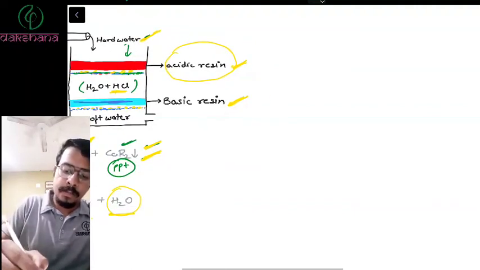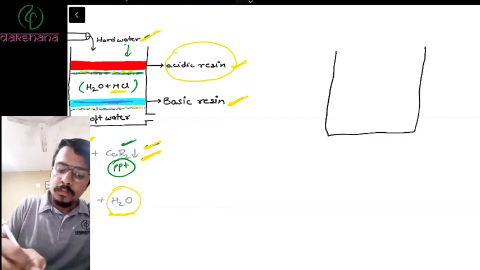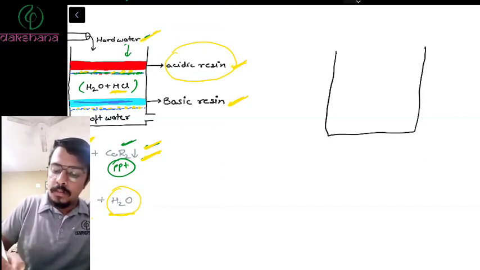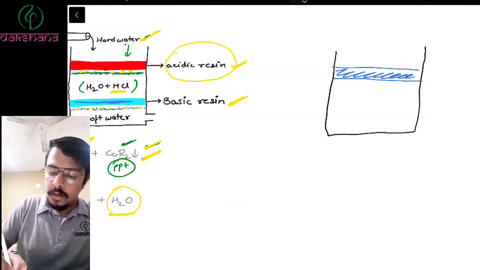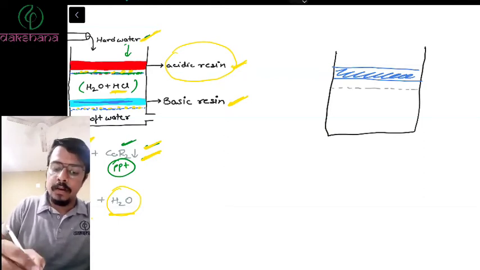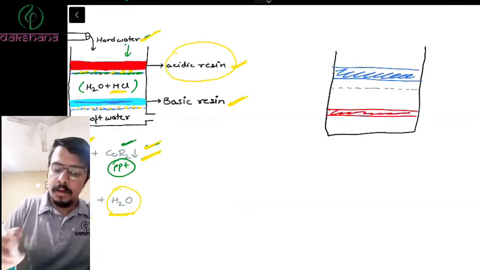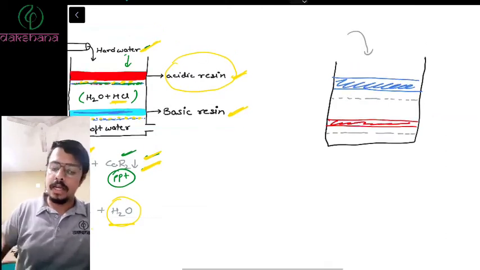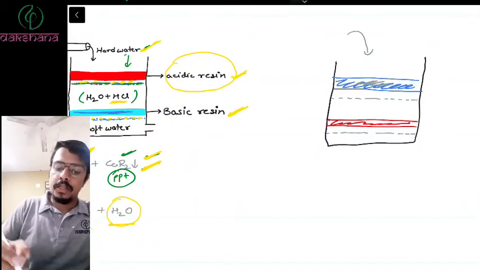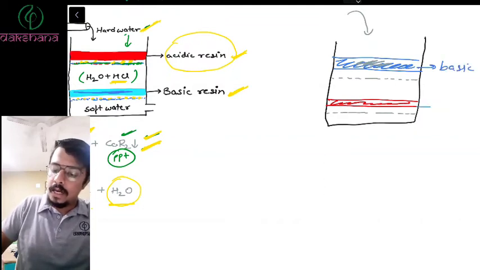Consider this. I'll take a reverse one also. I'll take a blue basic resin. Right? This is a basic resin. And then I have a filter. I'll create a filter like this. Then I take an acidic resin here, and then I have a filter. And I'm pouring water from above. Consider hard water being poured from above. So the above one is basic, and the below one is acidic.